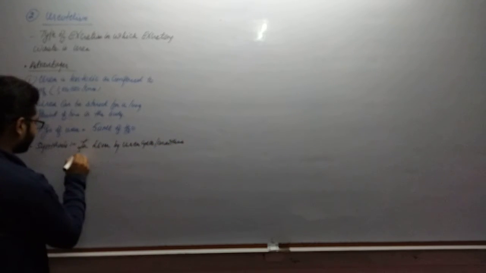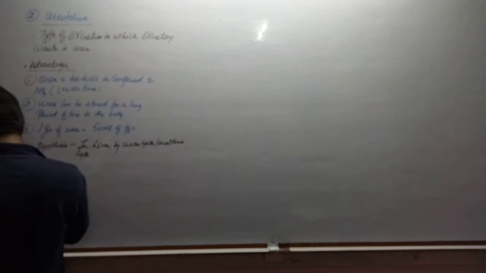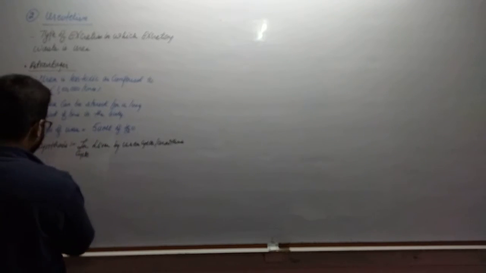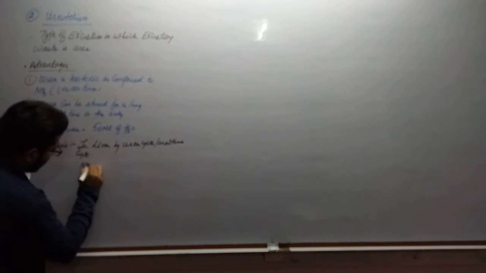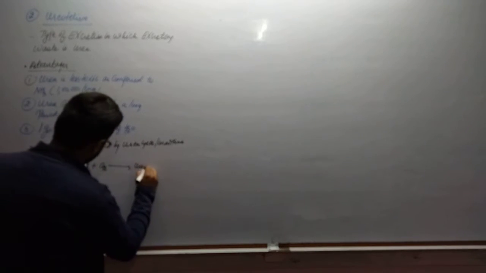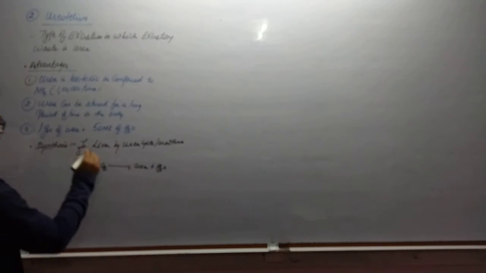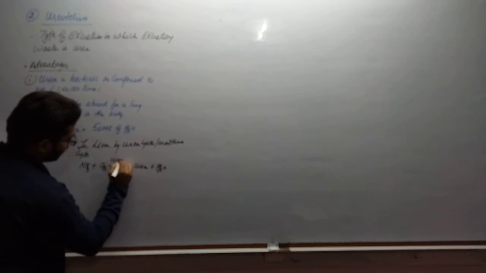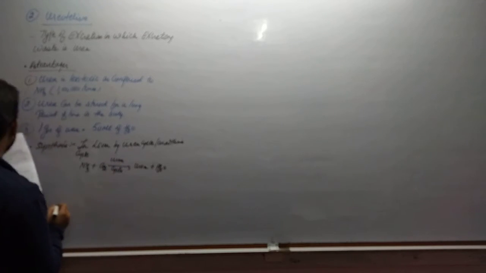The reaction proceeds like this: ammonia plus CO2 will form urea plus H2O. This is basically the urea or ornithine cycle.